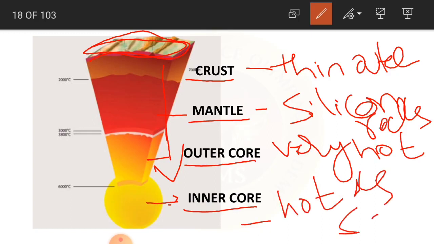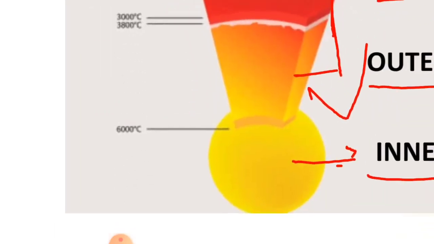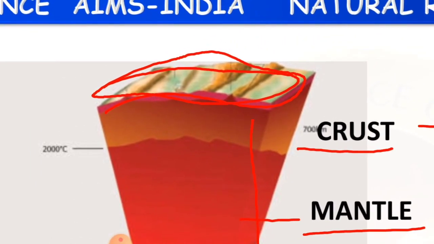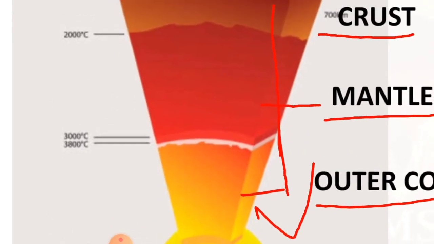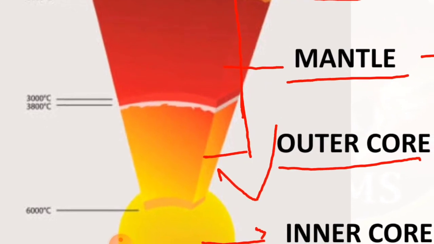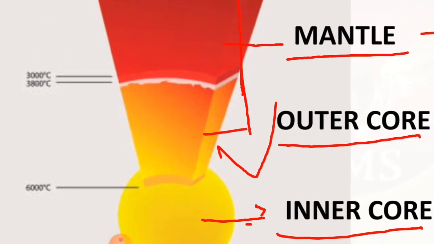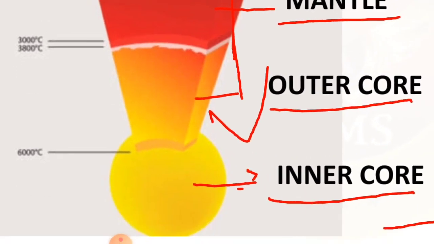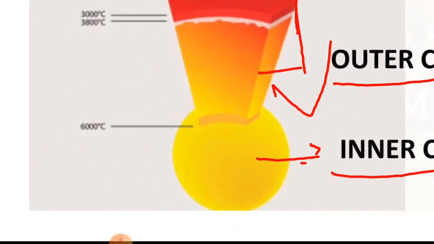And see here children, just see the temperature. This is the surface of the earth, and in the crust it is 2000 degrees Celsius, in the mantle it is 3000 degrees Celsius, when you enter the outer core it is 3800 degrees Celsius, and when you come to the inner core it is 6000 degrees Celsius.